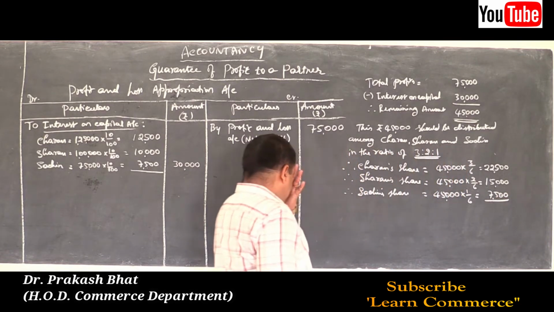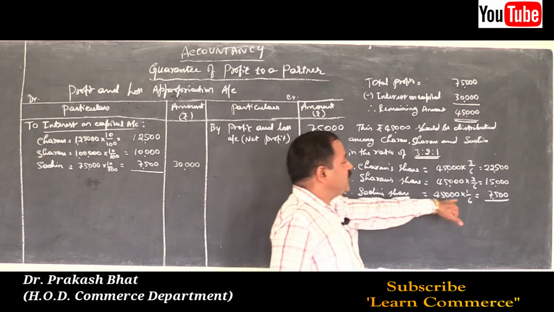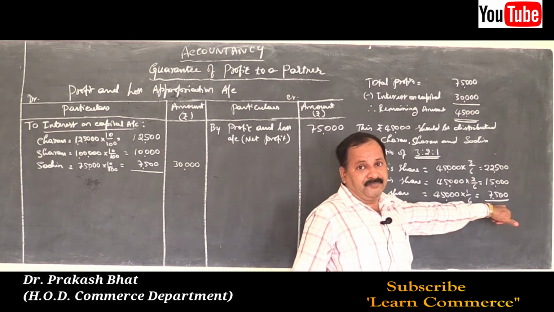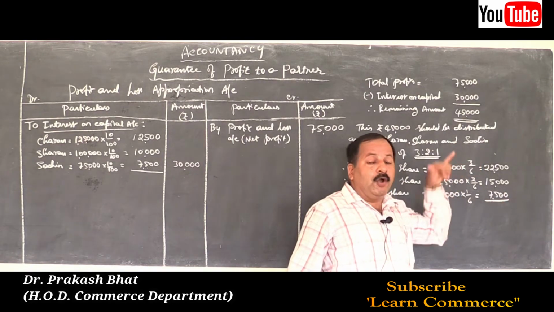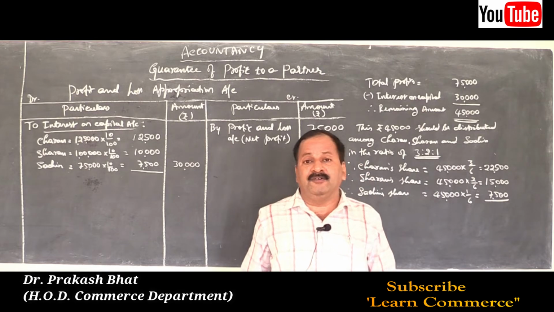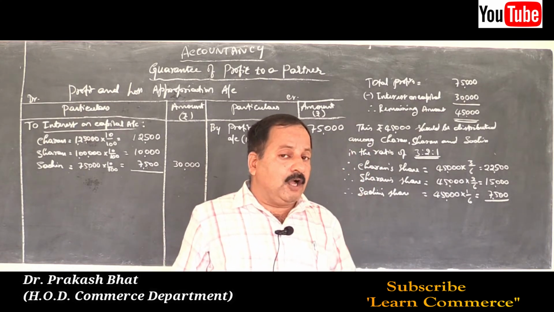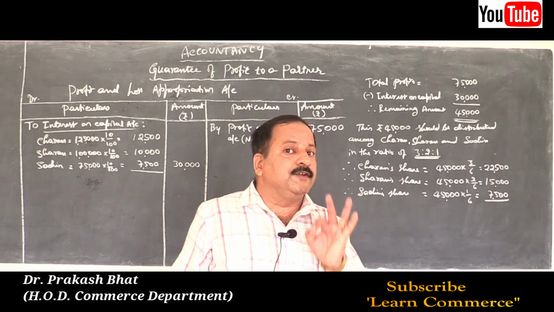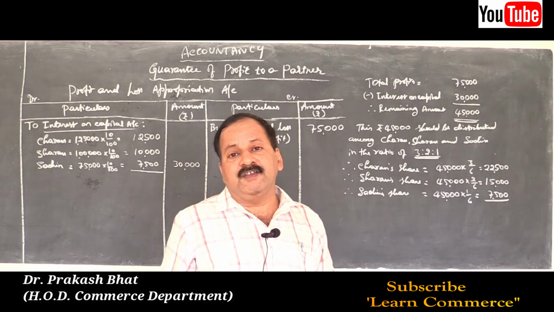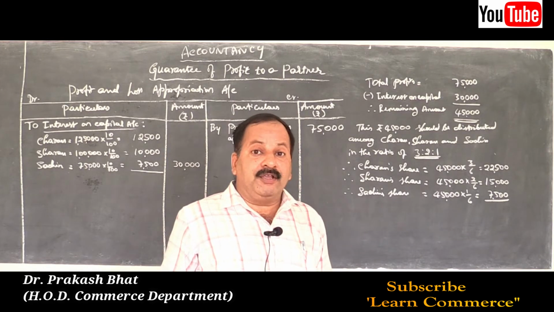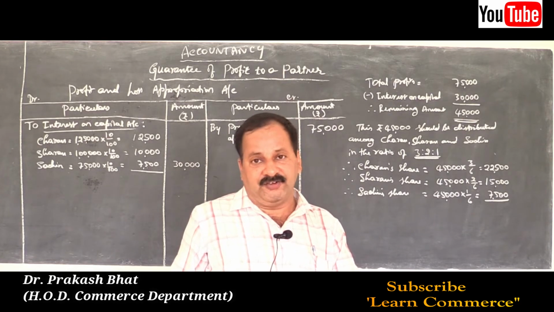Yes, it is. So now what we have to do is see how much amount Sachin will actually get. Here he is getting only 7,500. The guaranteed amount was how much? 15,000. So how much shortage is there? 7,500 should be borne by Charan alone, because only Charan gave the guarantee to the new partner Sachin.